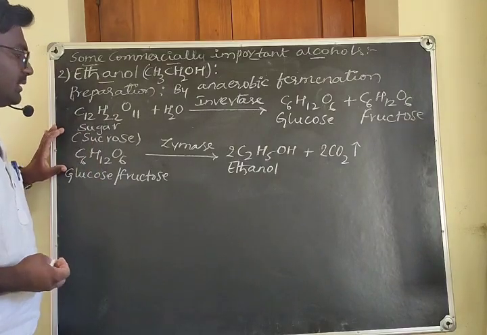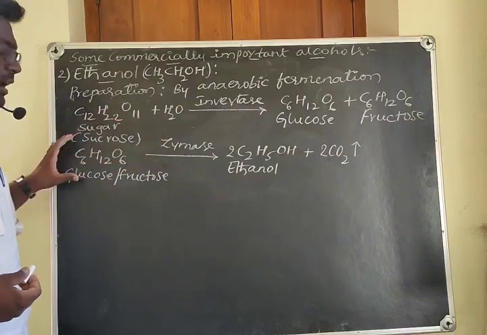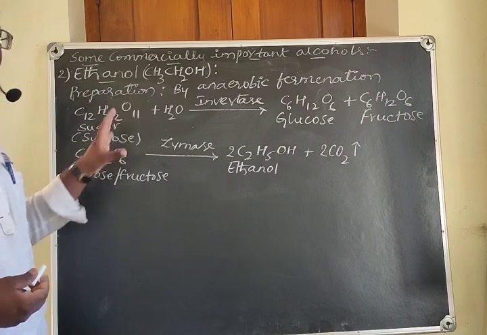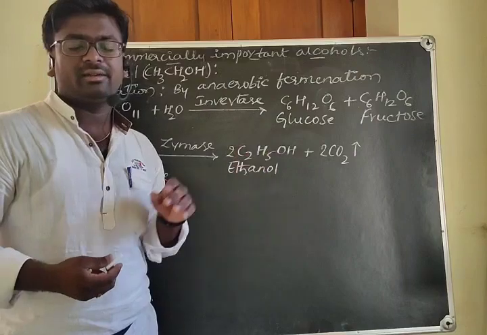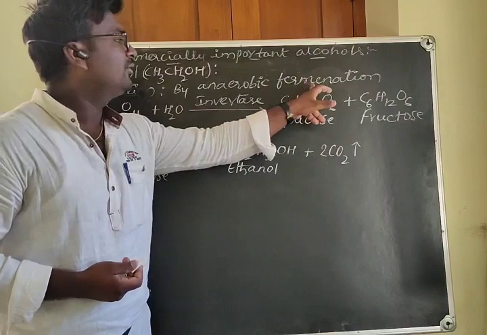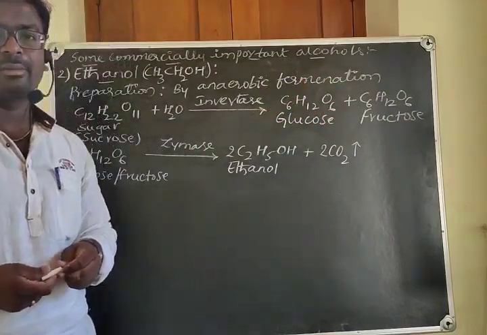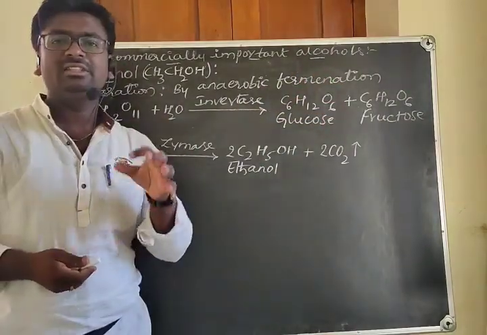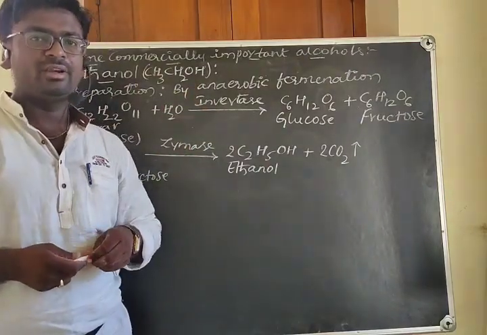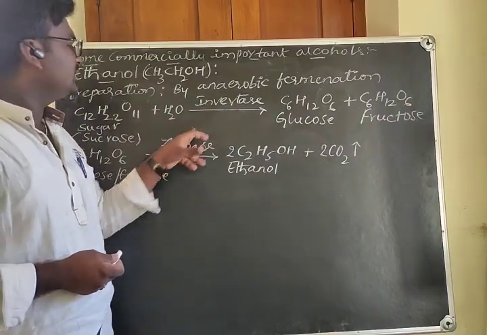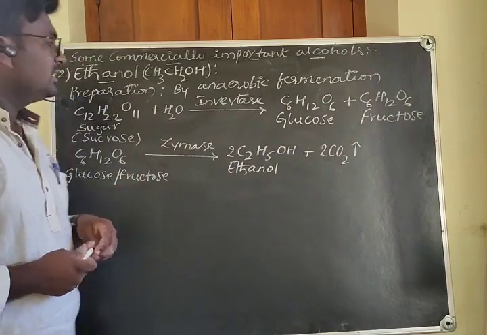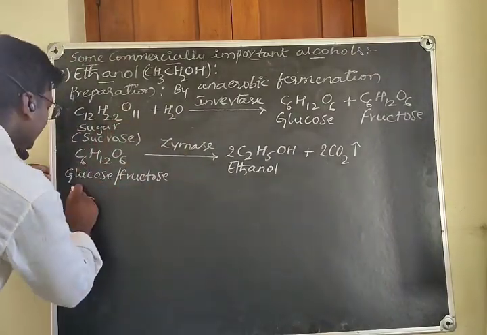This process, the action of zymase on glucose or fructose, takes place in the absence of air. That is why it is called anaerobic fermentation. And where are these enzymes, invertase and zymase, available? These enzymes are found in yeast.